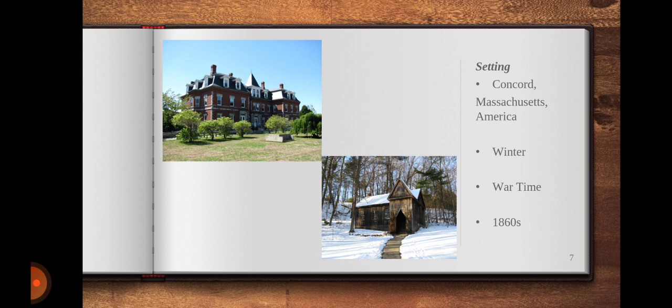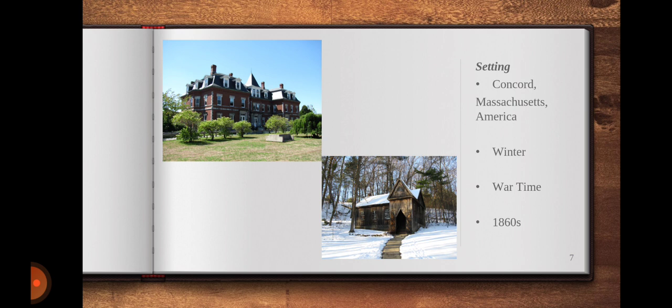When these four sisters come to know about all this, they sacrifice their Christmas breakfast. They give it to those six children. They come with blankets and all, and that is how they celebrate Christmas in the real sense, where Christmas means sharing and caring. So, this is how the March sisters are very loving, very kind, and they love each other the most.